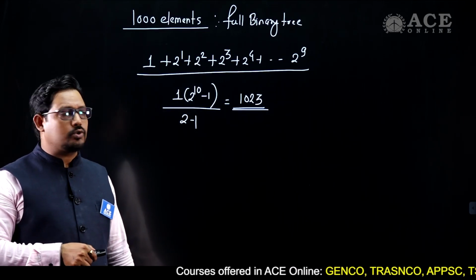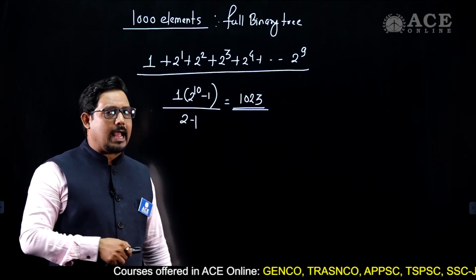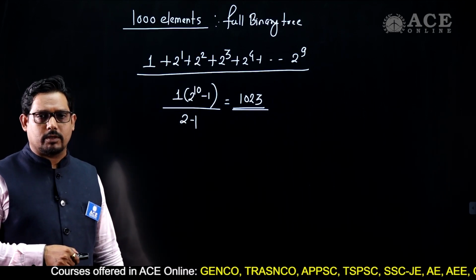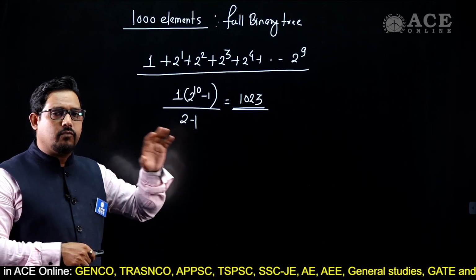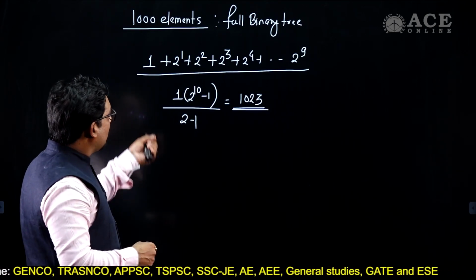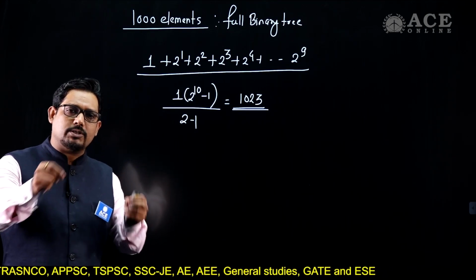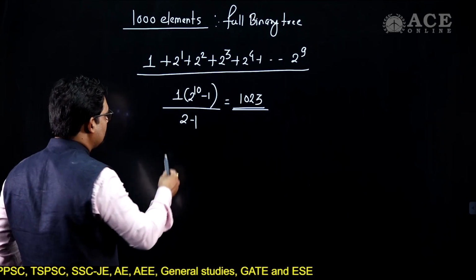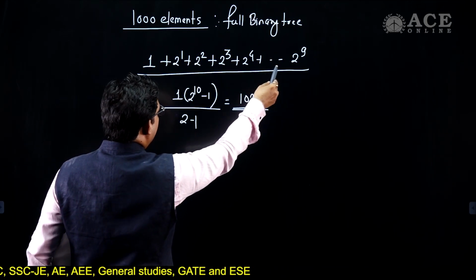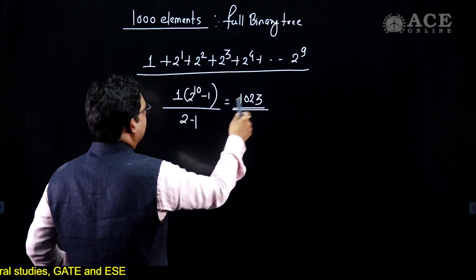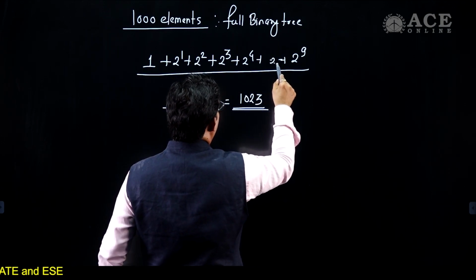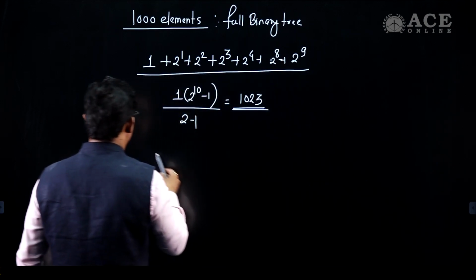But we have only 1000 elements over there. That means the last level is short, it will fall short. You can also go into that detail, how much it will fall short. But 2 to the power 9, that is 512, will not be there. But here the previous level will have 256 nodes, 2 to the power 8, 256 nodes will be there.